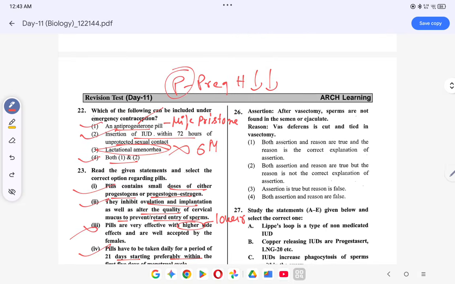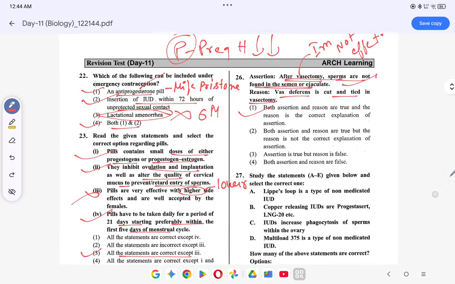Coming to the next question, after vasectomy, sperms are not found in the semen or ejaculate. At initial, immediate, not effective है, immediately not effective है, because even after vasectomy आपका जो ejaculatory duct है, ठीक है, right, उसमें रह जाता है. So only after 2-3 ejaculations, उसके बाद ही जब निकलेगा, then semen will come out, but without the sperms. ठीक है ना, वो plasma ही होगा. So यहाँ पे इसको पकड़ सकते हैं, after vasectomy sperms are not found in the semen or ejaculate. This is correct because vas deferens is cut and tied in the vasectomy. ठीक है, तो both of them are correct and it is the correct explanation.